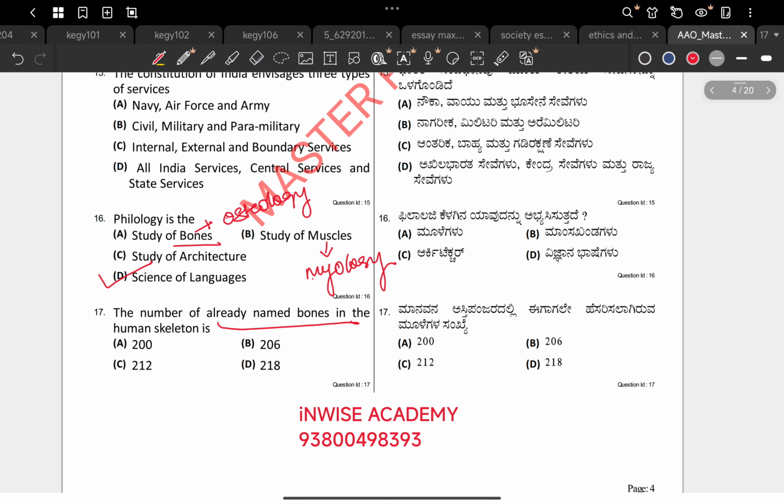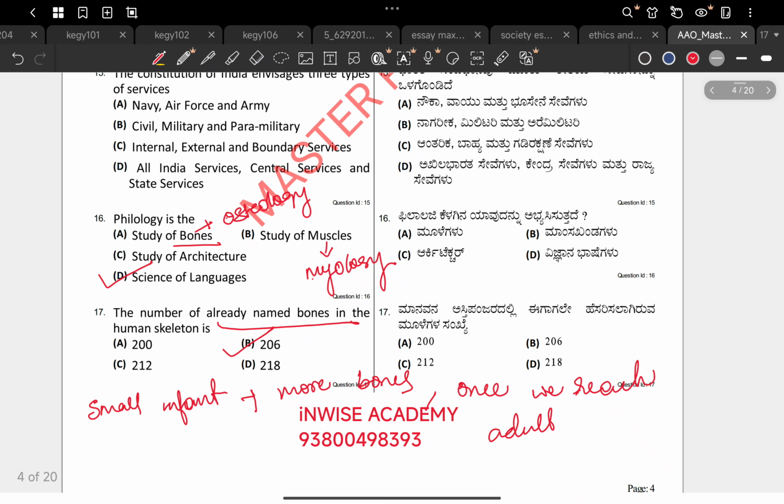The answer is 206. Strangely, when we were small infants we have more bones actually, but once we reach adult age we will have 206 bones in general.